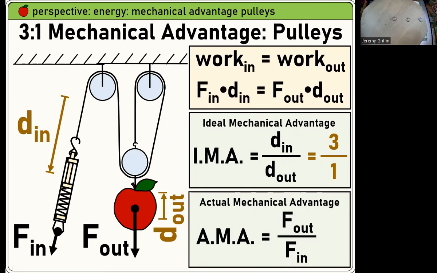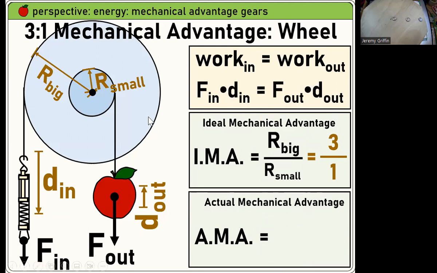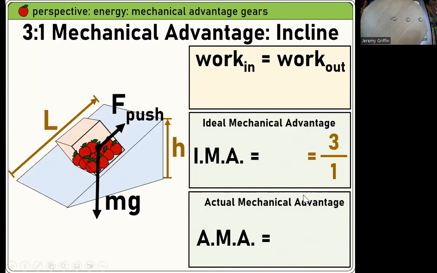You said, hey, if I take the ratio of the forces, let me see how close that is. Now that might be a little bit less than 3 to 1 because there might be some frictional losses in reality. You could also have created a mechanical advantage using wheels, like a wheel and axle system. Same physics principle here, conservation of energy. In this case, the ideal mechanical advantage is the ratio of the radial sizes. You can make mechanical advantage that way. The actual mechanical advantage, the ratio of the forces, might be a little bit less than the ideal. You can also use an inclined plane to get a mechanical advantage.